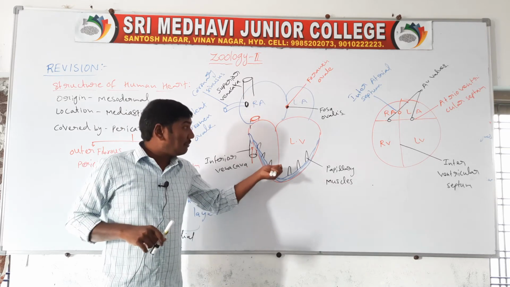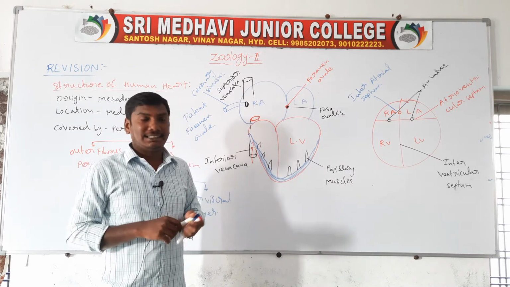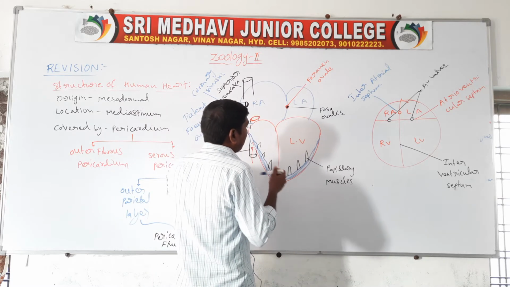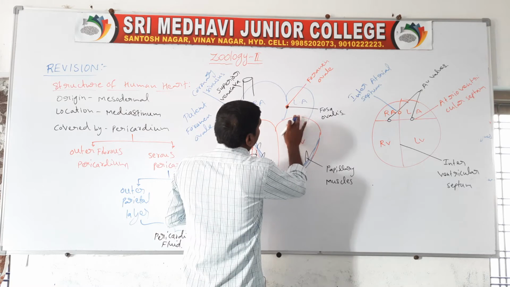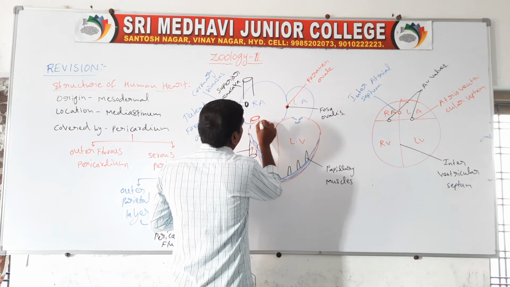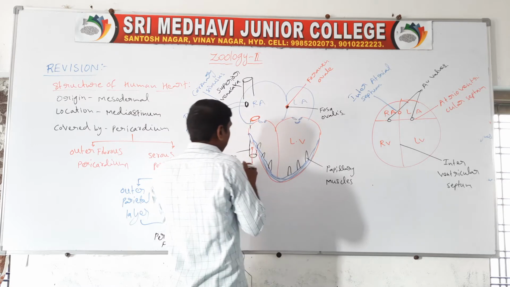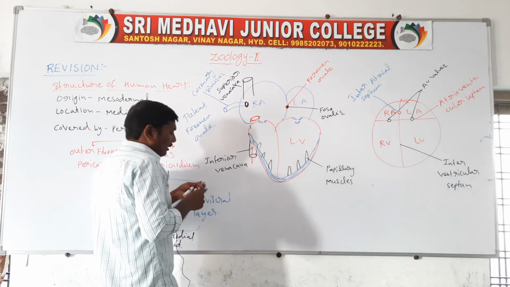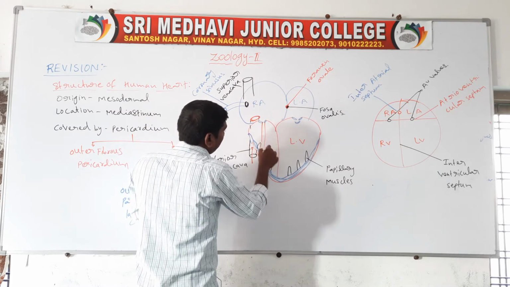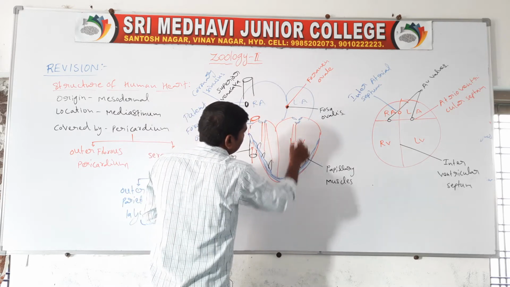These papillary muscles contain heart strings, which connect to the AV valves, the tricuspid valve and the bicuspid valve. The tricuspid valve is on the right side, and the bicuspid valve is on the left side. So the papillary muscles connect to the tricuspid and bicuspid valves.